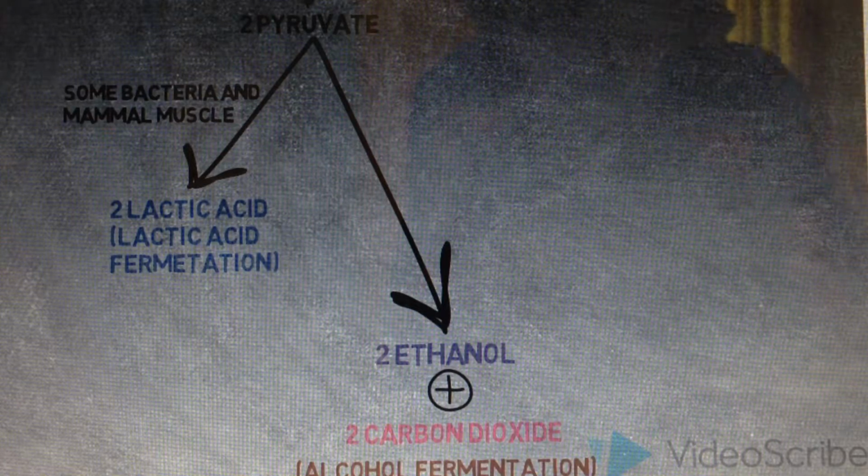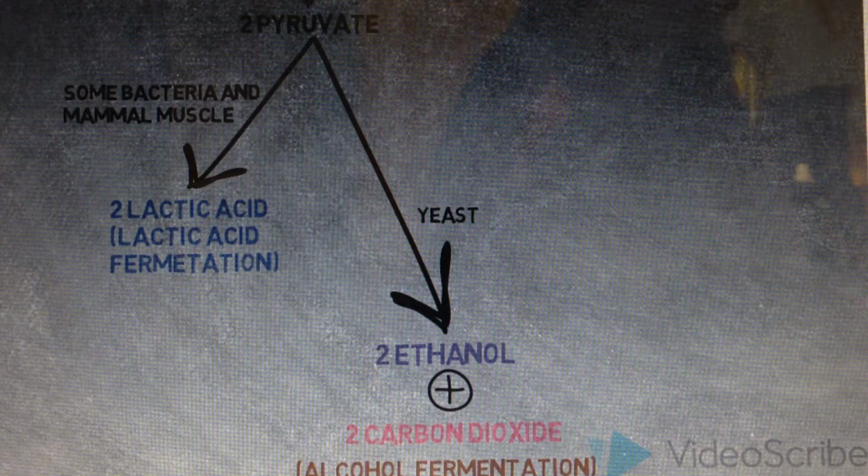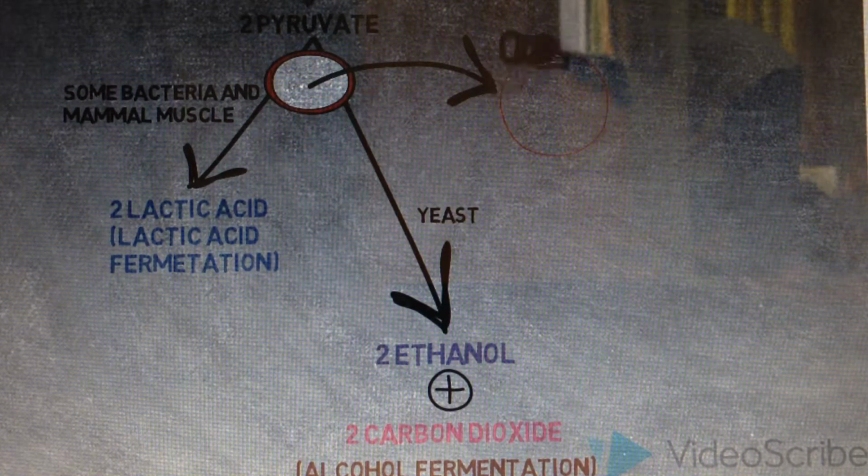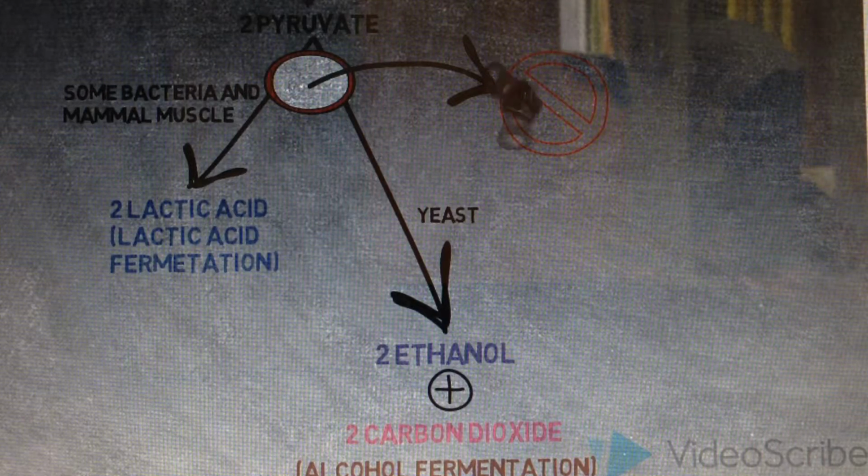There are two types of fermentation. First, lactic acid fermentation. Second, alcohol fermentation.